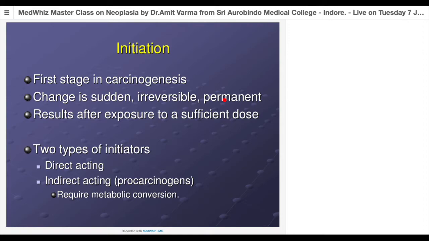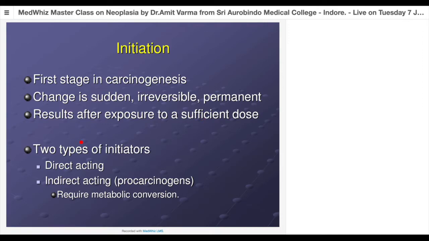But I don't know when that one go will be. That's why we say that the more the duration of exposure to a carcinogen, the more chances of getting that mutation in the DNA. So it results after exposure to a sufficient dose. If the dose is less, it may not cause the required mutation in the DNA.